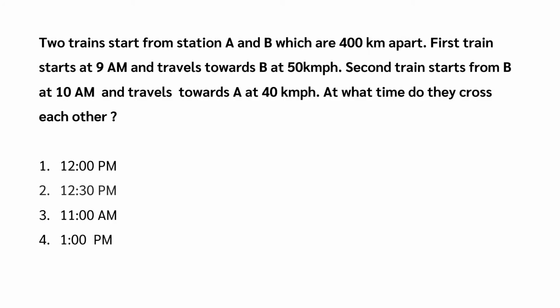Let's solve one of the famous problems in competitive exams. Two trains start from station A and B, which are 400 kilometers apart. First train starts at 9 a.m. and travels towards B at the rate of 50 km per hour. Second train starts from B at 10 a.m. and travels towards A at the rate of 40 km per hour. At what time do they cross each other?